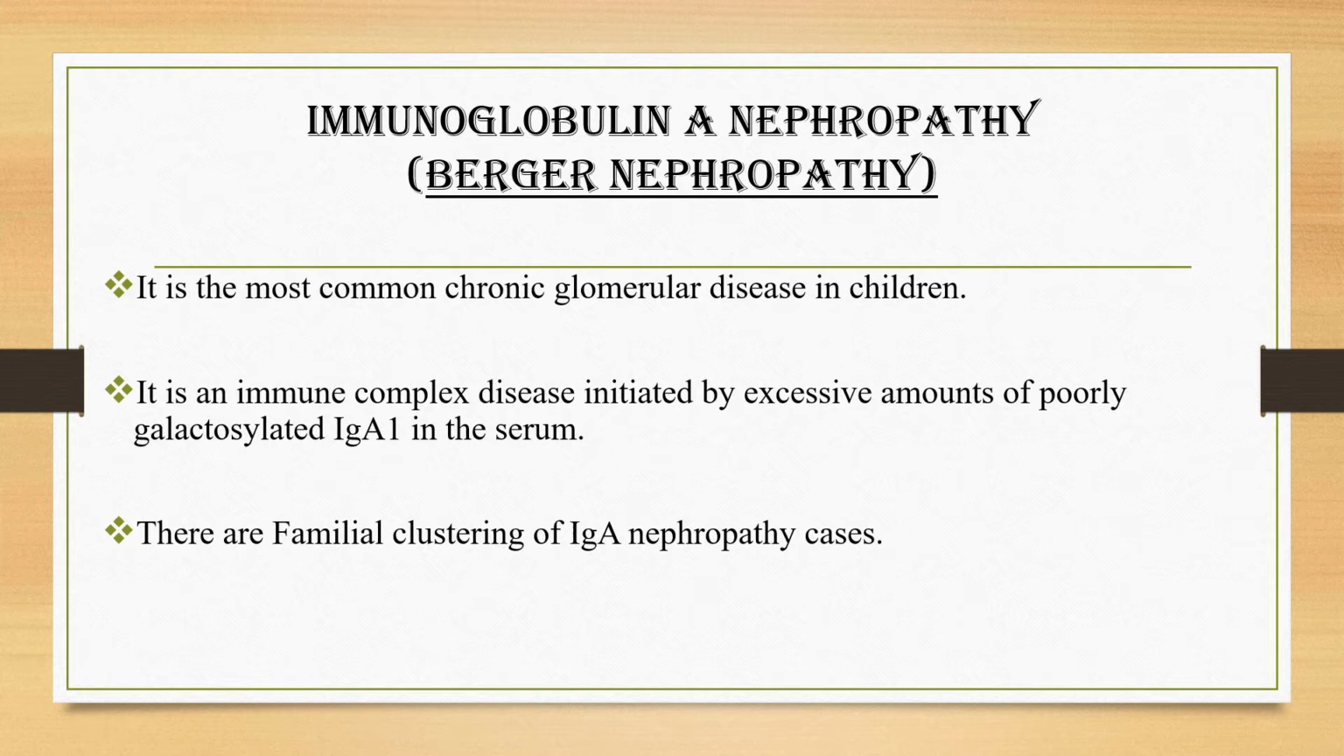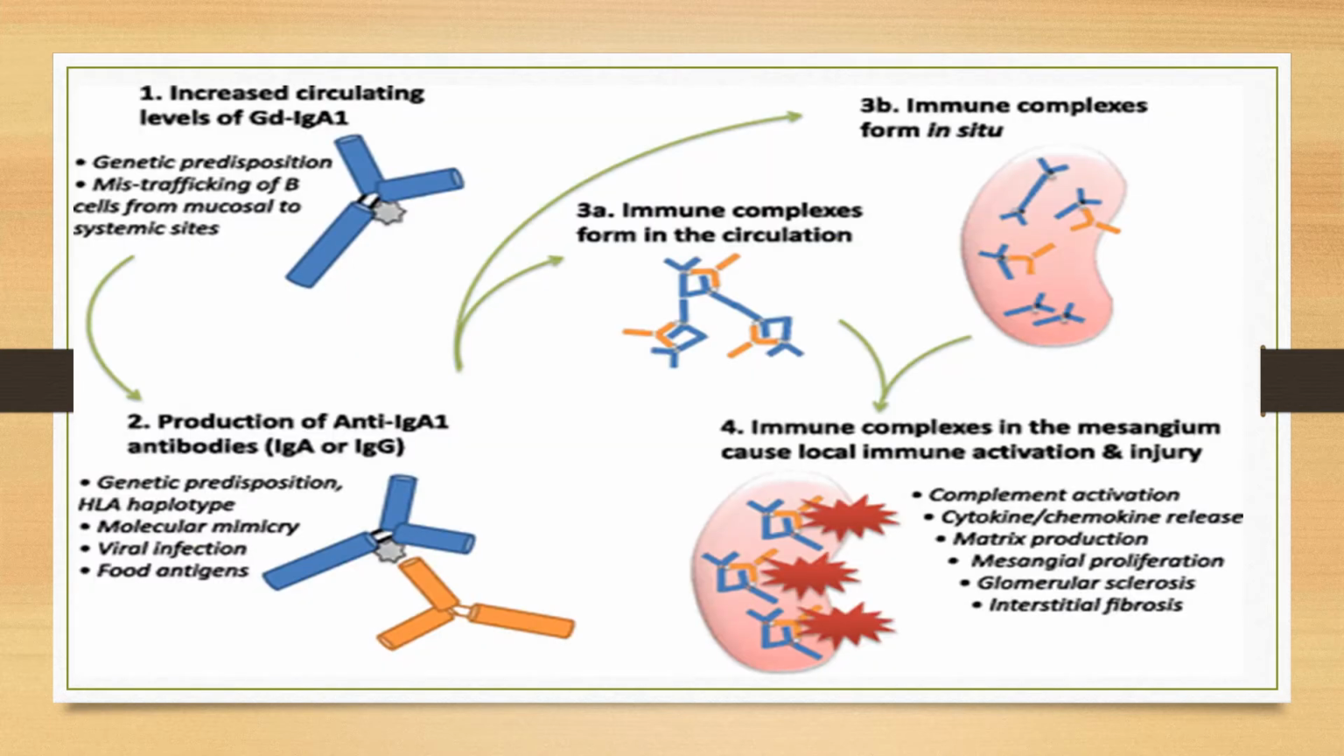It is an immune complex disease initiated by the excessive amount of poorly glycosylated IgA in the serum. There is familial clustering of IgA nephropathy. IgA nephropathy is an immune complex disease which is initiated by excessive amount of poorly glycosylated IgA in the serum. That means, for an unknown reason,